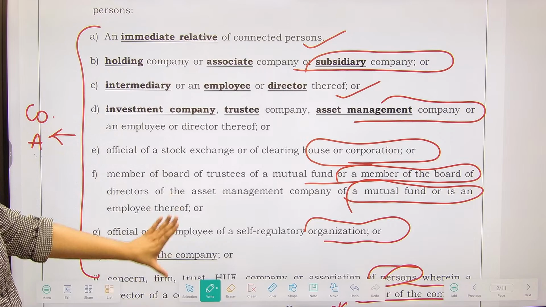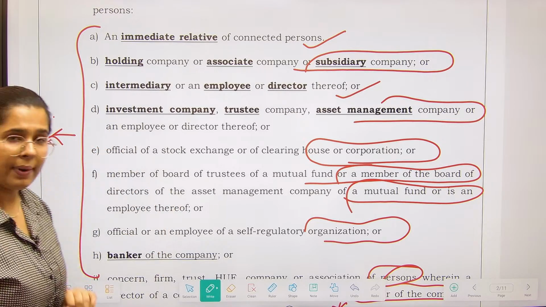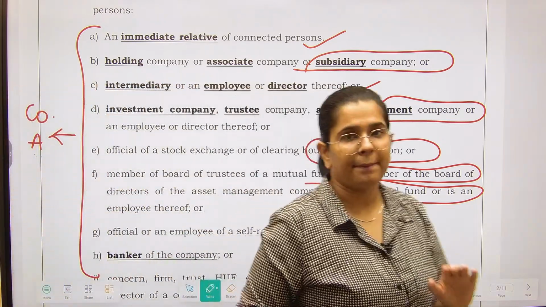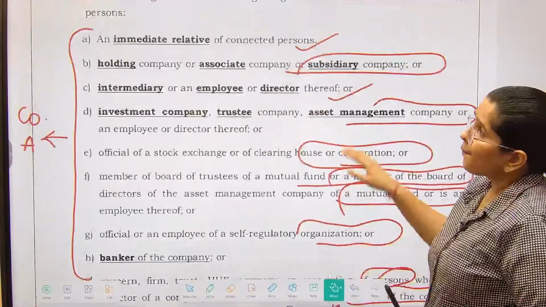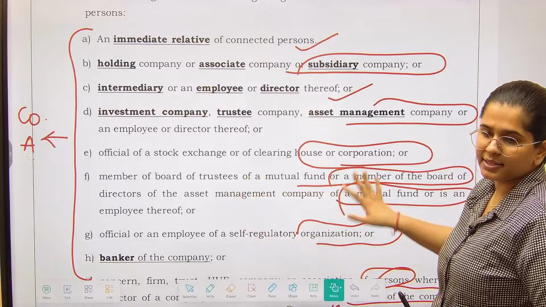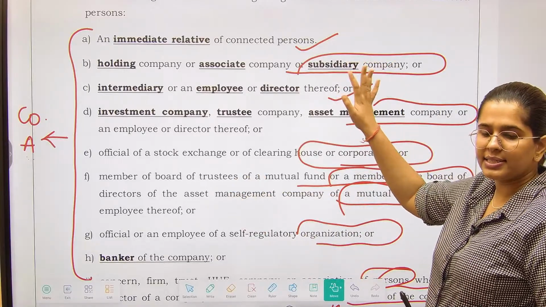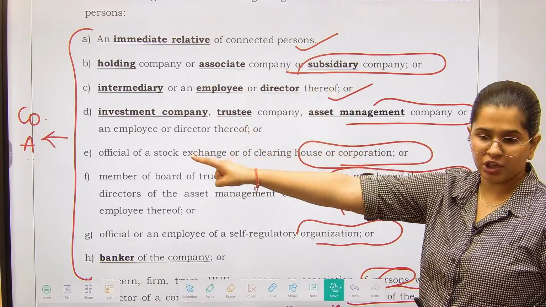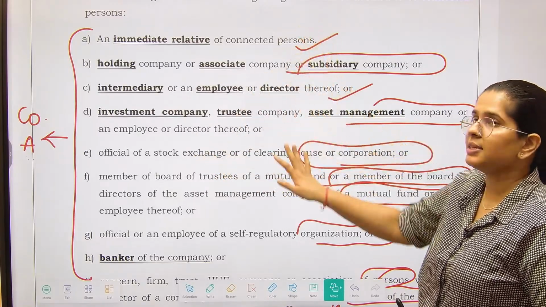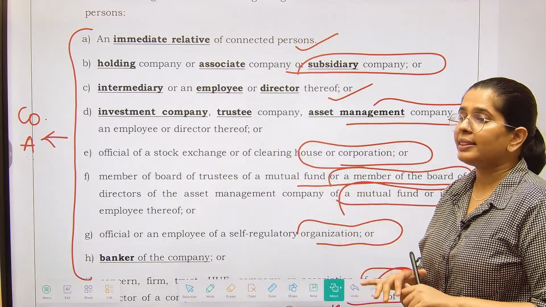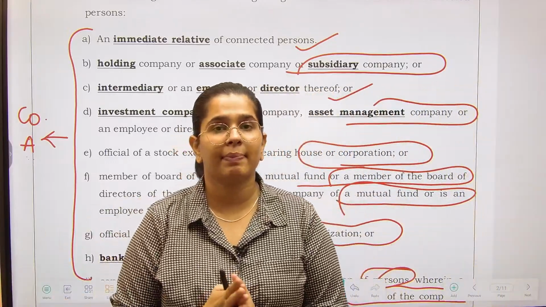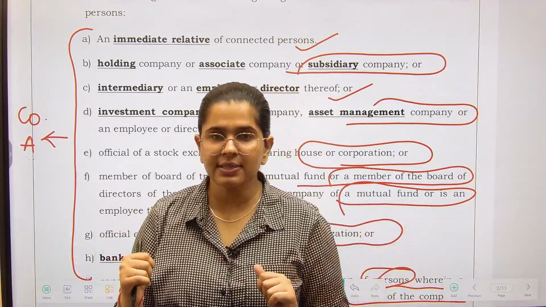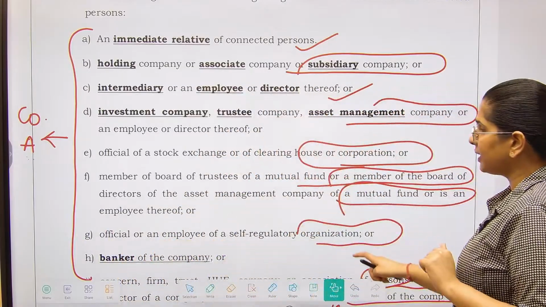So any such relation with this company will be treated as a connected person. Because by virtue of this status they all have certain price sensitive information about that particular company. Okay, they have information that might not be available with the general public, and the general public does not have that information. So this is why we are calling them connected persons.